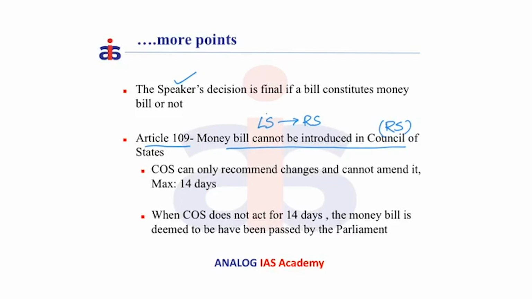When a money bill is transmitted from Lok Sabha to Rajya Sabha, the Rajya Sabha has 14 days to discuss it. It can only recommend changes and cannot amend it. If the Rajya Sabha does not act on the bill for 14 days, or if it consumes more than 14 days, the bill is deemed to have been passed by both the houses of the Parliament and is sent to the President for his assent.